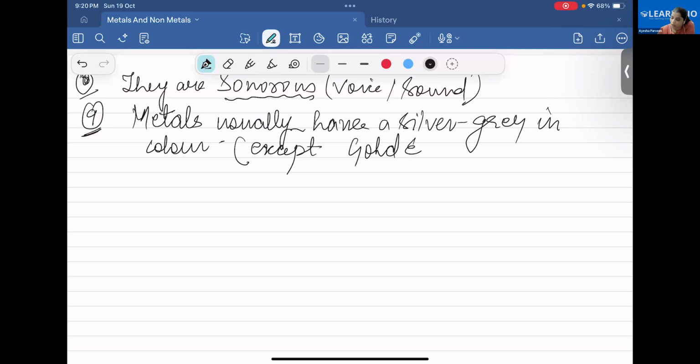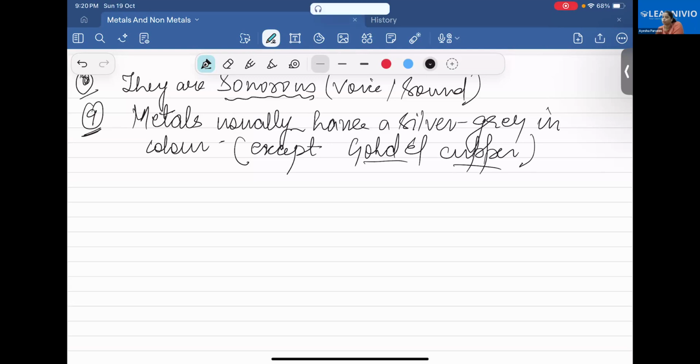Gold and copper. These are the metals which are not silver and gray. Which color of gold is it? Gold is yellowish in color. Yes, yellowish golden color. So these are the two elements which are not silver and gray. Usually metals have a silver and gray color. Now the next.